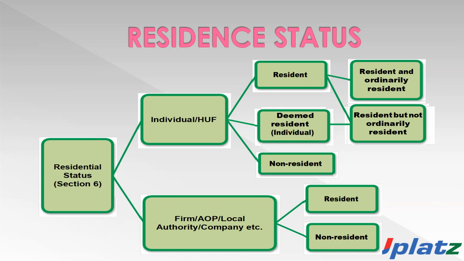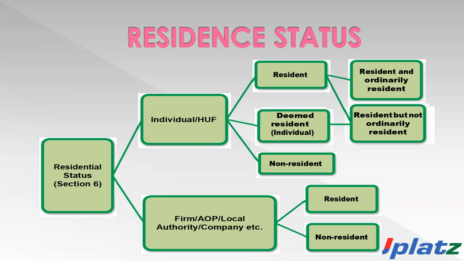And the residential status of the firm, AOP, BOI, and the company, LLP is divided into two parts: resident and non-resident. In the case of firm, AOP, BOI, company, there are only two classifications, whether it may be resident or it may be non-resident. There is no concept of ordinarily resident. So this is the classification.